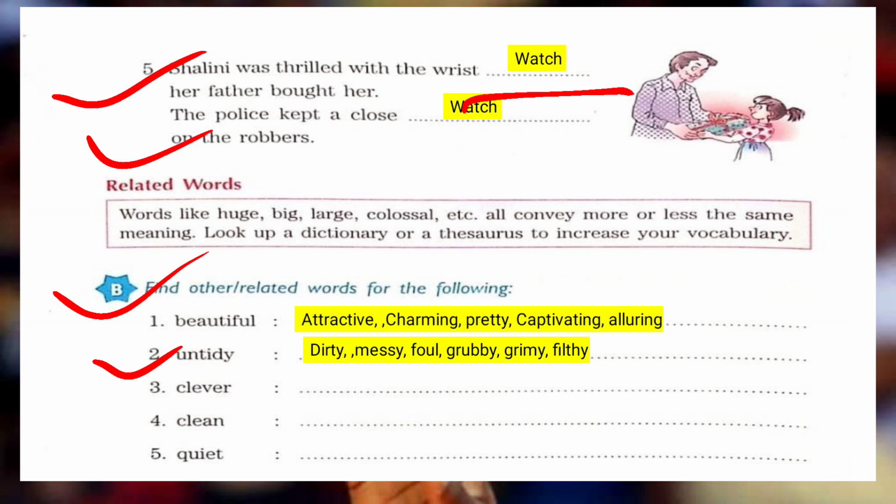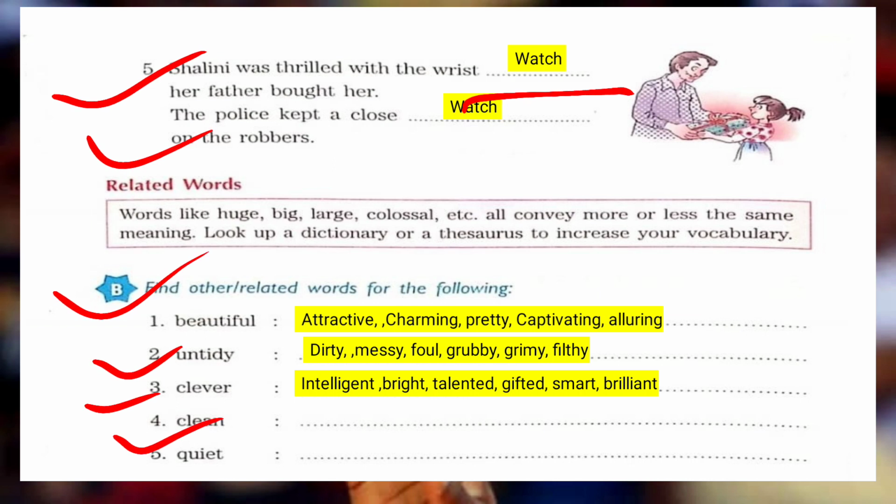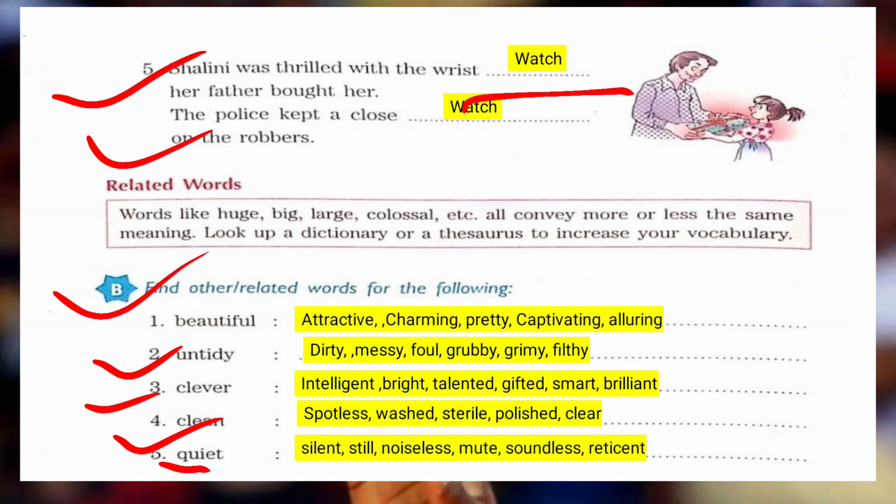Untidy means dirty, messy, foul, grubby, grimy, and filthy. The next is clever. Intelligent, bright, talented, gifted, smart, brilliant. Four is clean, right? So spotless, washed, sterile, polished, clear. And the last is quiet. Quiet means silent, still, noiseless, mute, soundless, reticent.